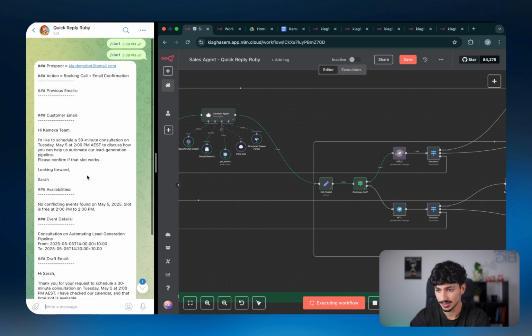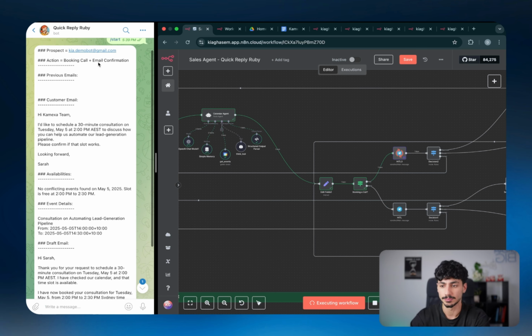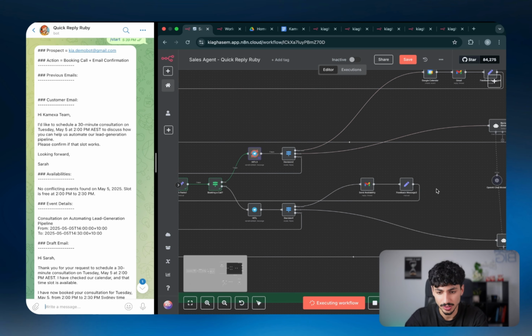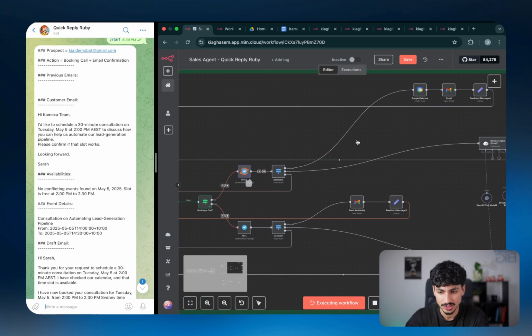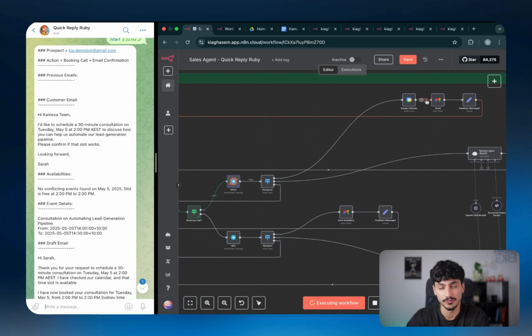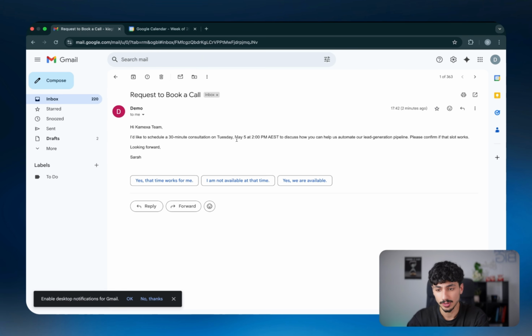So on the left side, you can see that the message has already come up. You can see that the prospect is the email address that I sent the email from. The action is to book a call plus email confirmation. So as I said, the AI agent realized that in this case, it shouldn't just send availabilities, but it should actually book the consultation and send us a confirmation email, because inside the sales inquiry, they defined an exact time slot on a specific day.